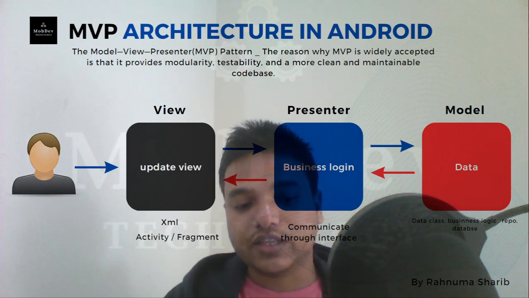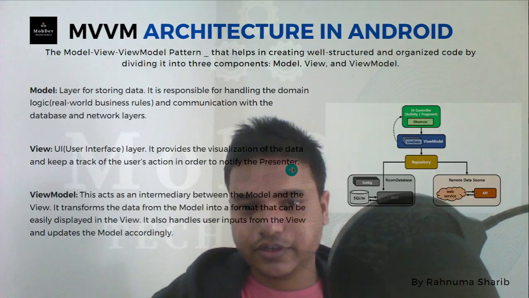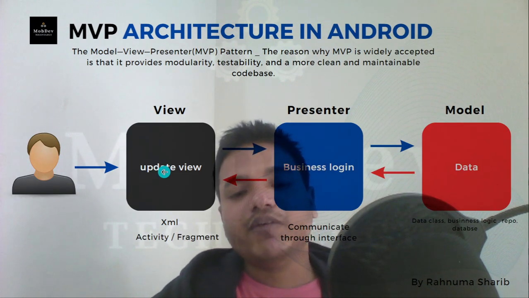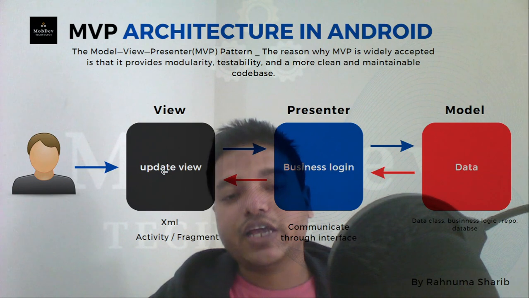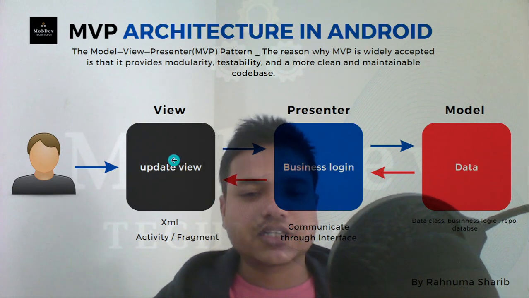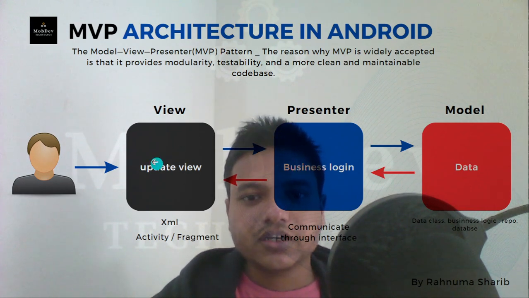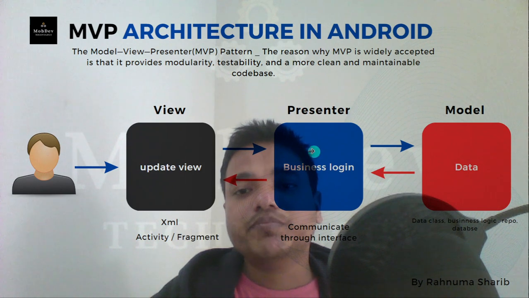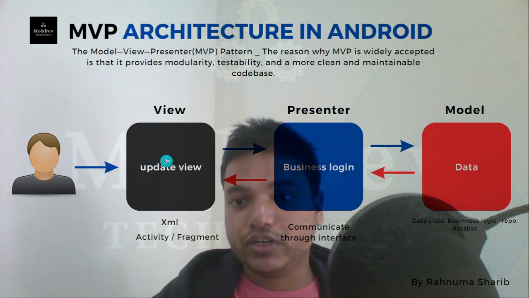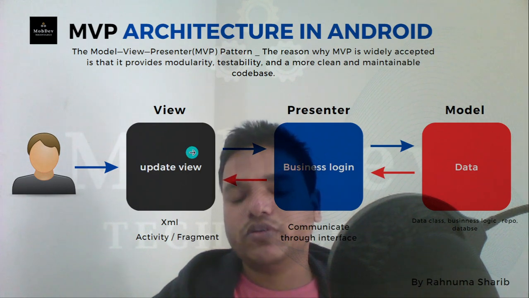So what is happening here? Let us understand that. We have a button, like a get user button. We click on it, and the activity listens that the button is clicked. The activity calls the presenter, and the presenter does the business logic. The presenter doesn't know anything about the view, right? We know what the presenter is, but the presenter doesn't know about the view. So this is called the update view.